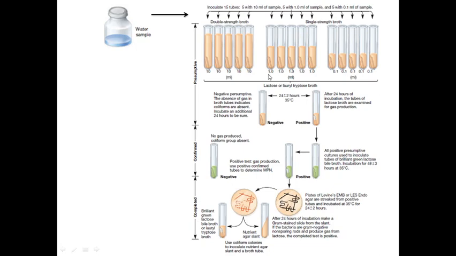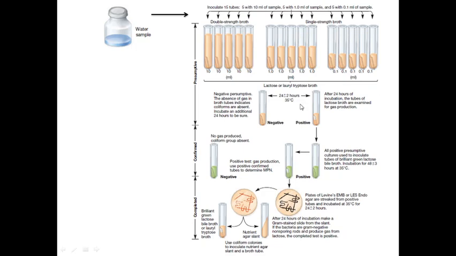In the presumptive test, like what we saw in the MPN, we get the water sample and inoculate 10 ml into double strength lactose broth, 1 ml into 5 tubes of lactose single strength broth, or it can be Lauryl tryptose broth, and 0.1 ml into 5 lactose broth tubes. Again you can see an inverted Durham's tube in all these tubes.